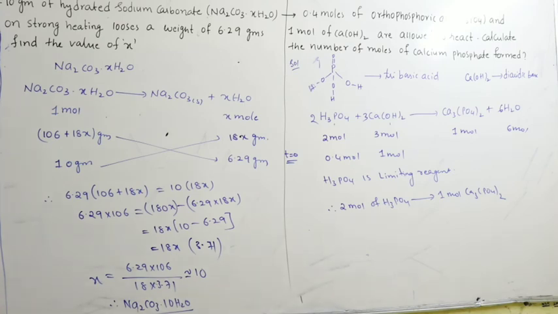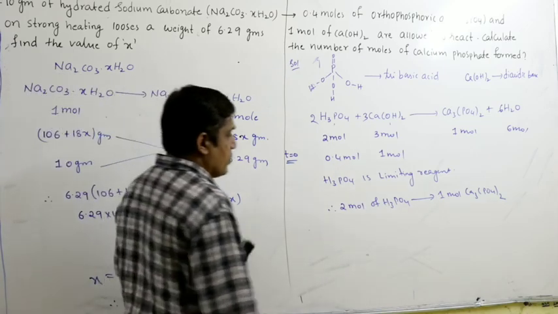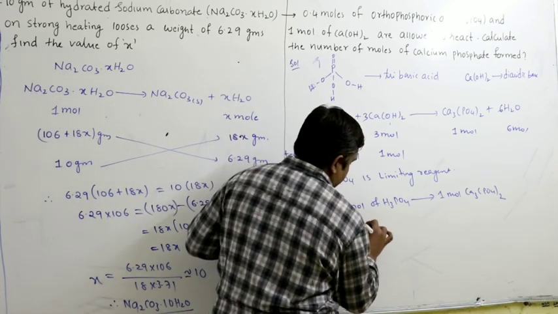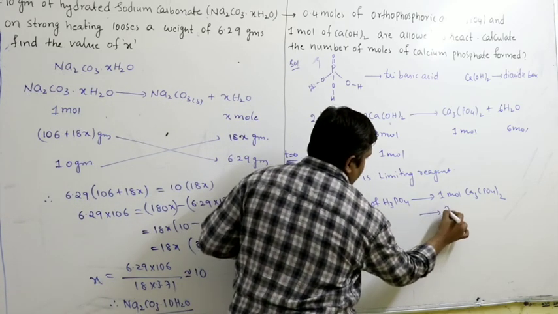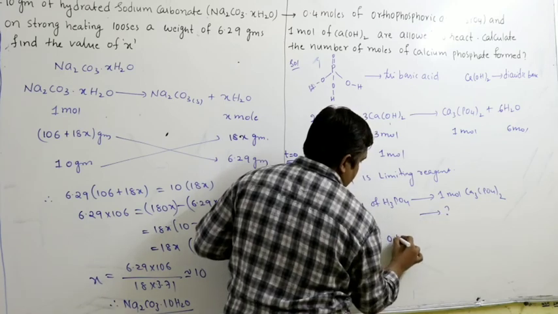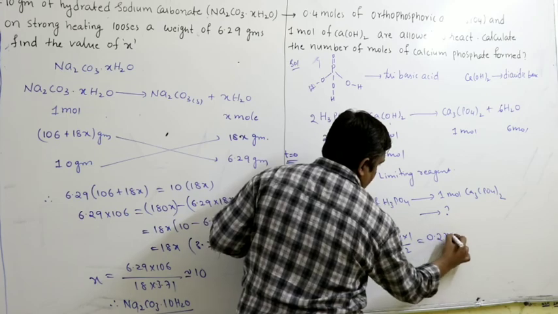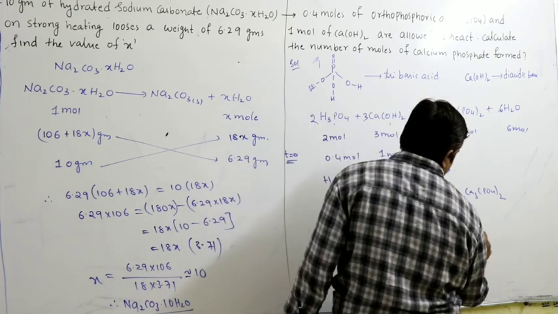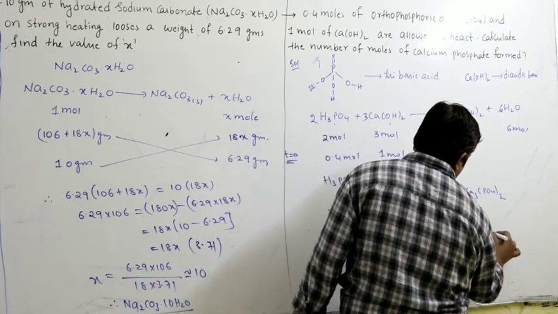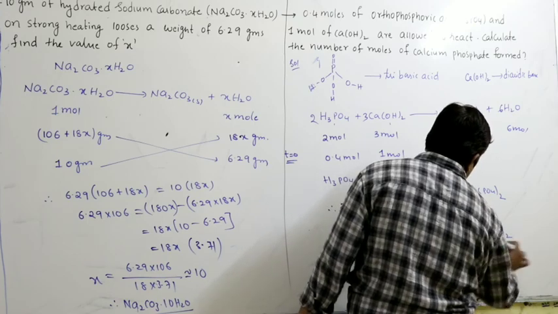We have only 0.4 moles, so this is 0.4 into 1/2, that is 0.2 moles of calcium phosphate obtained.